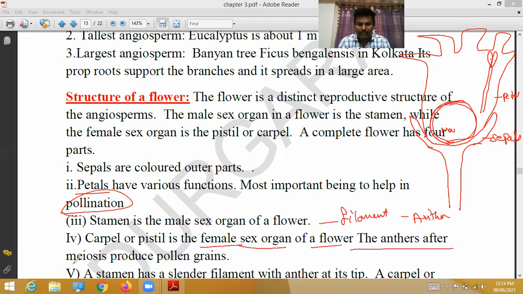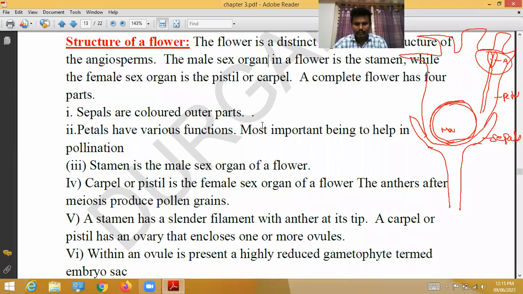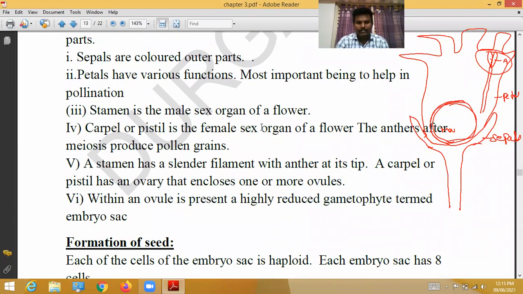The anthers, after meiosis, produce pollen grains. See here, this is the anther. This anther produces pollen grains after meiosis. A stamen has a slender filament with the anther at its tip.